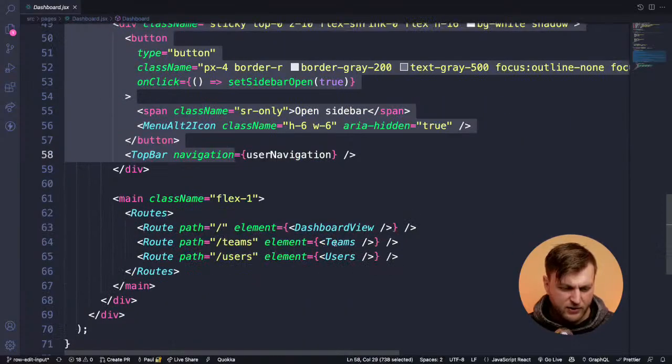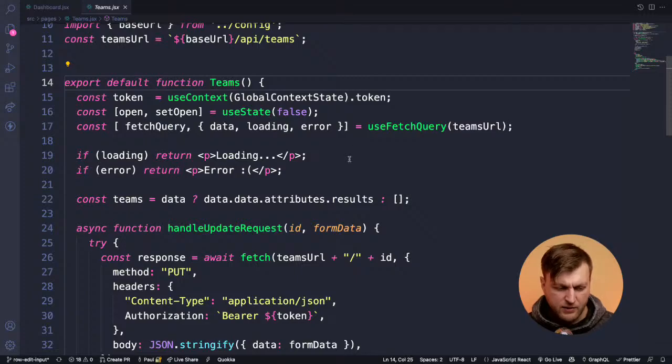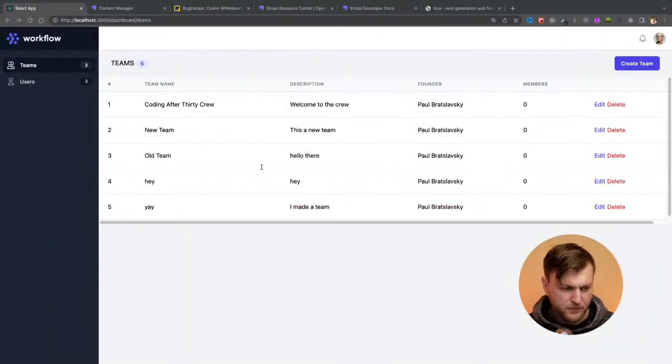So let's go and take a look at the Teams, go to the definition. So once we are in the Teams folder, this is where we are. This is where we're getting the data.